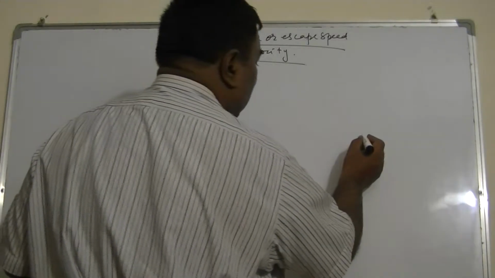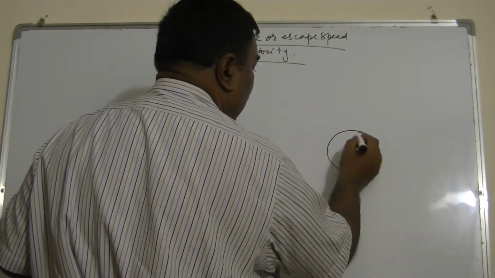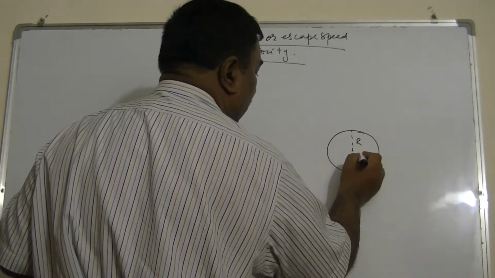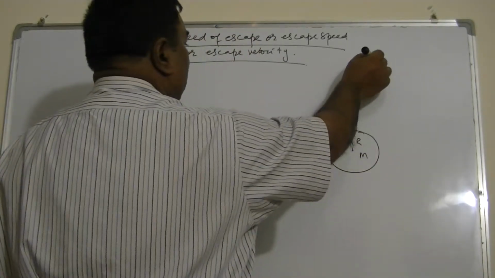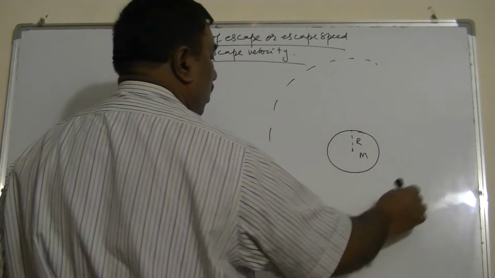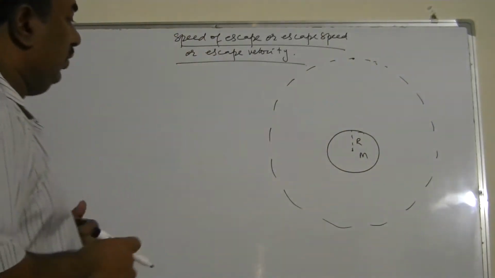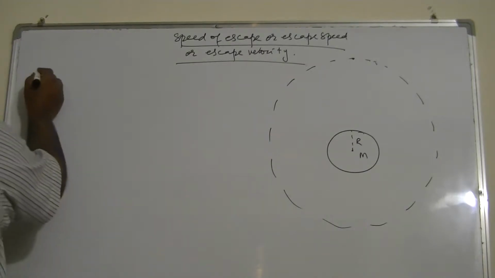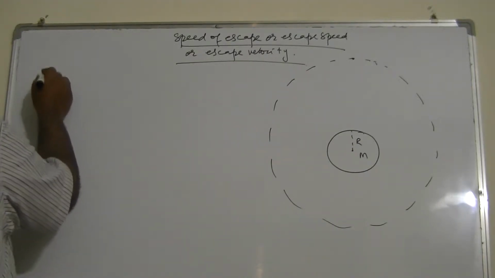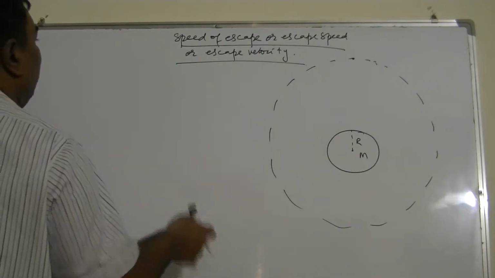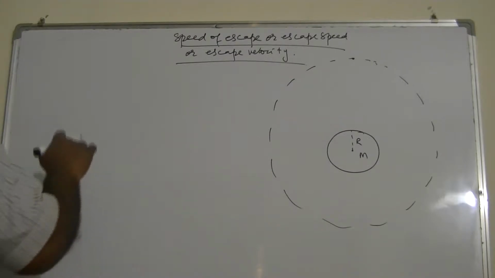First of all, suppose this is the surface of the planet, and this is the radius of the planet, and its mass is m. Now, this is its gravitational field, and this is the point of infinity. There are two definitions. The first one is easier, the second one will be difficult, but the second one is more conceptual and concerned with this name. The first one is an indirect definition.